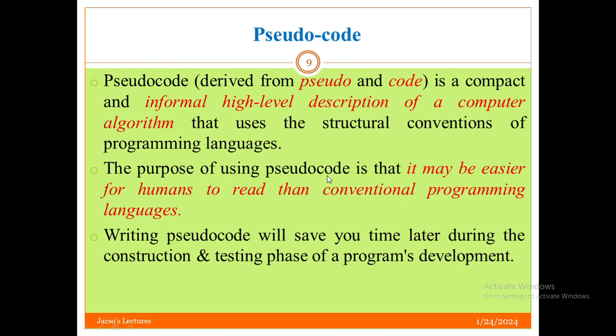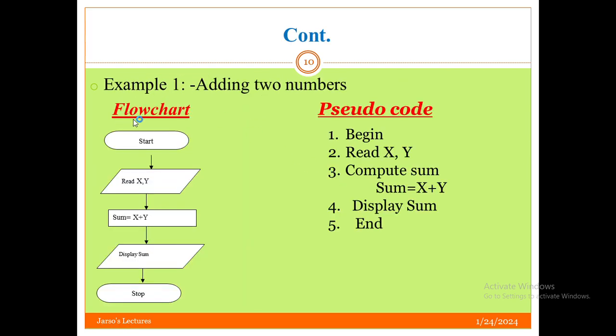Let us see how to write pseudocode. Look here, for example, to add two numbers. This is the flowchart that we have seen now. It has the starting point, input, here output, and this is the computation, or summing up of them.